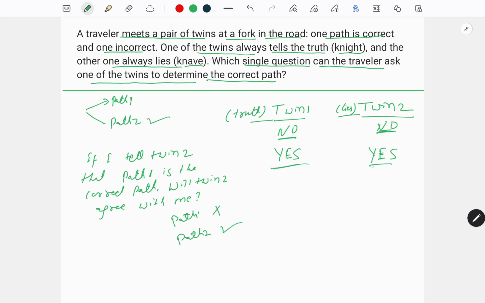So if the answer is yes to this question, the other path is going to be correct. If the answer is no, then the same path about which we are asking the twins is going to be correct. So this is the kind of question we can ask the twins. There can be multiple ways you can frame a similar kind of question. All right.